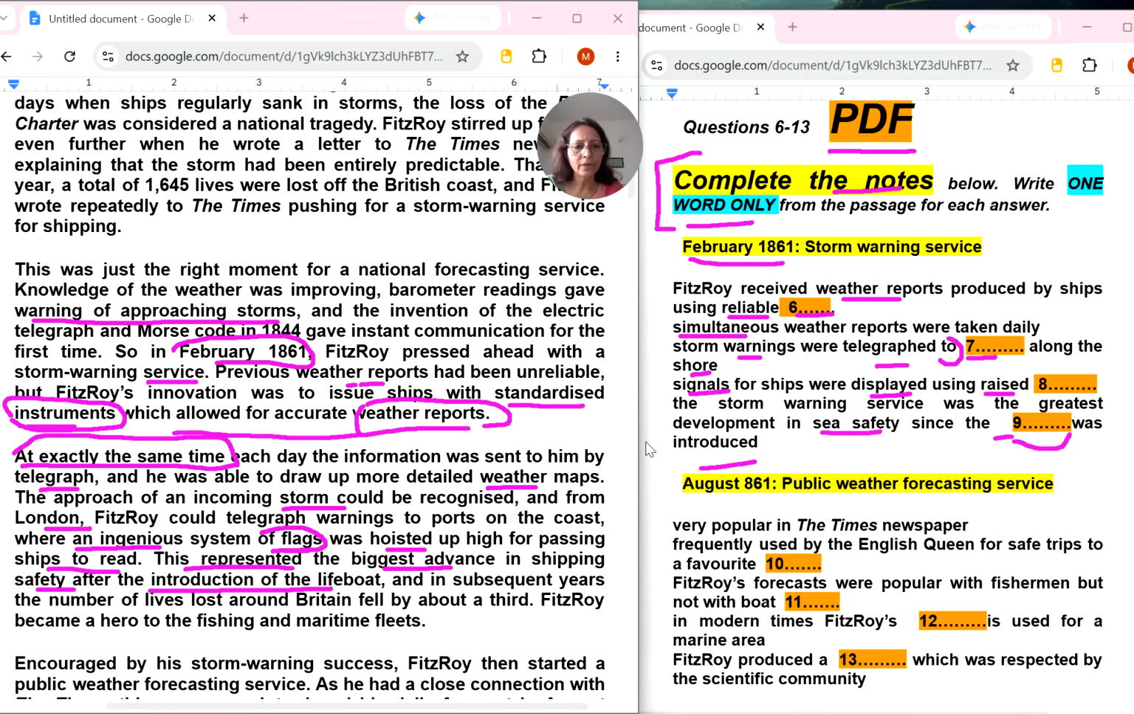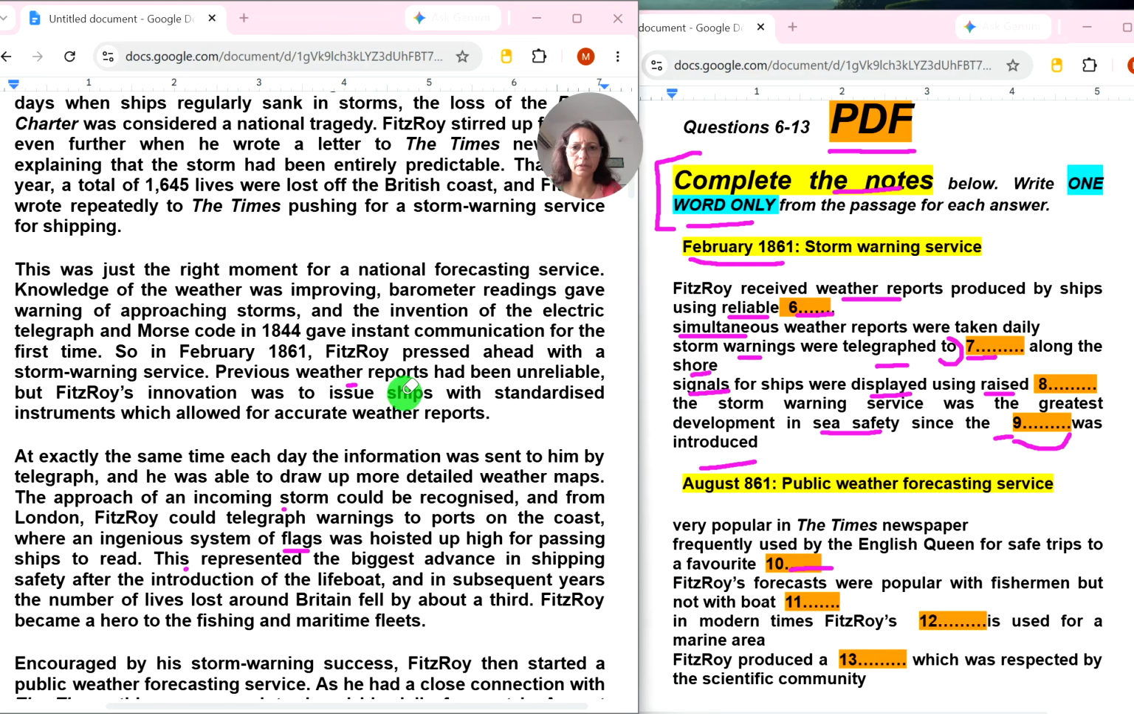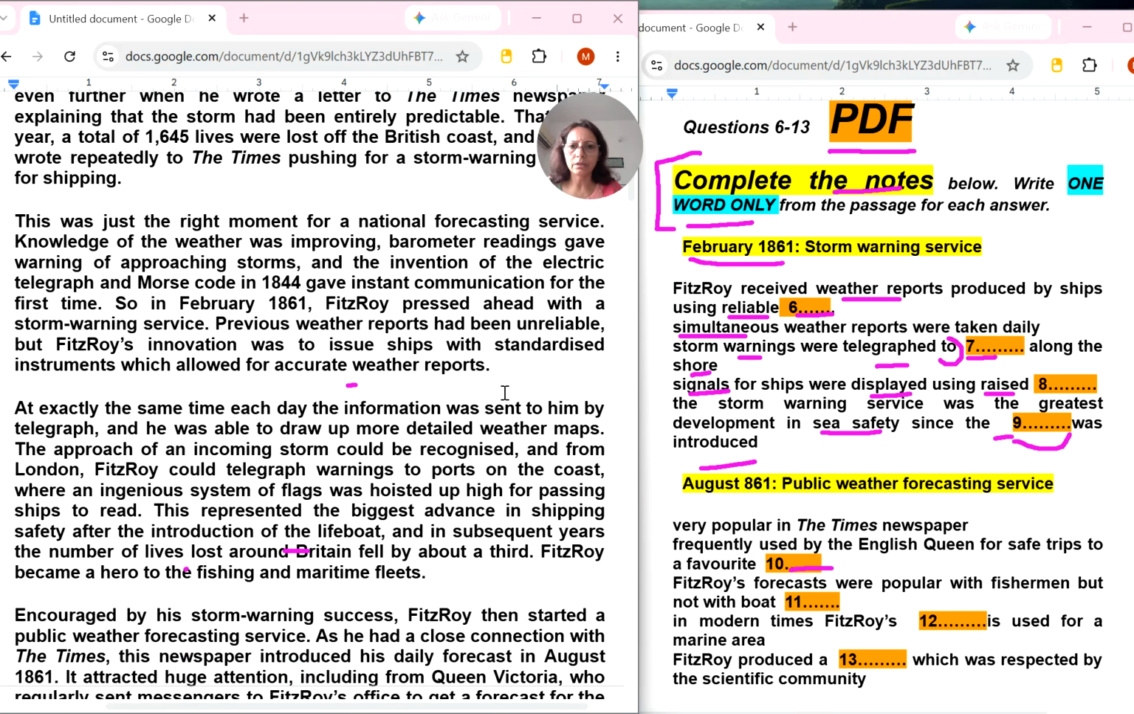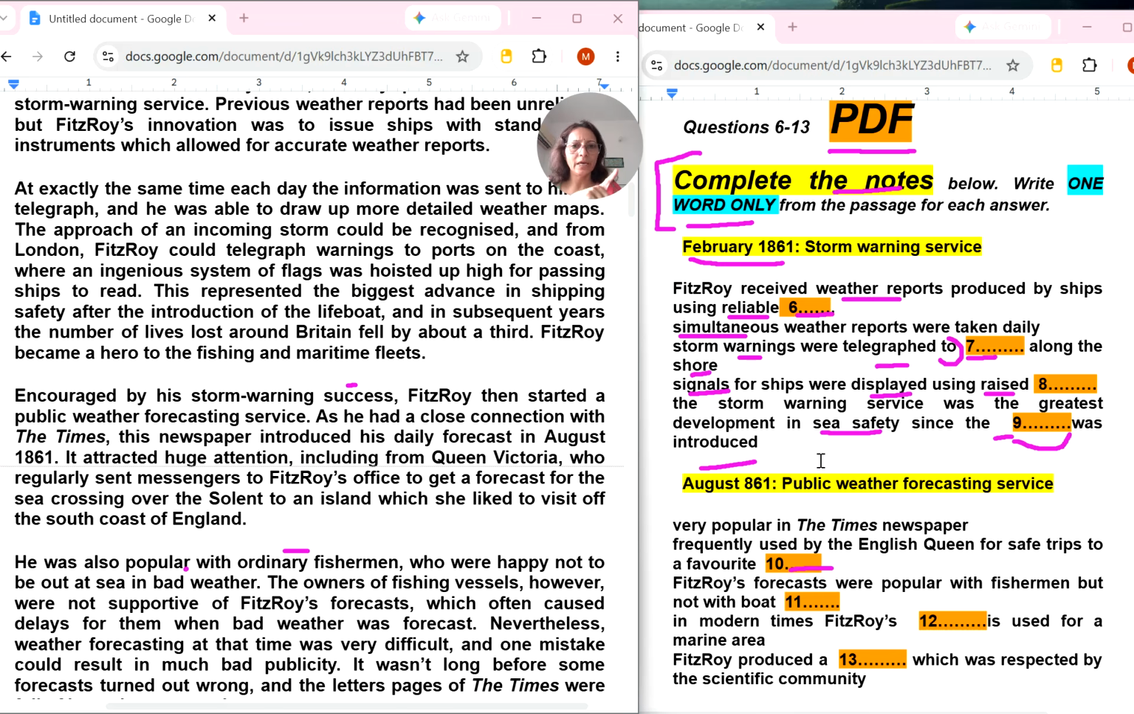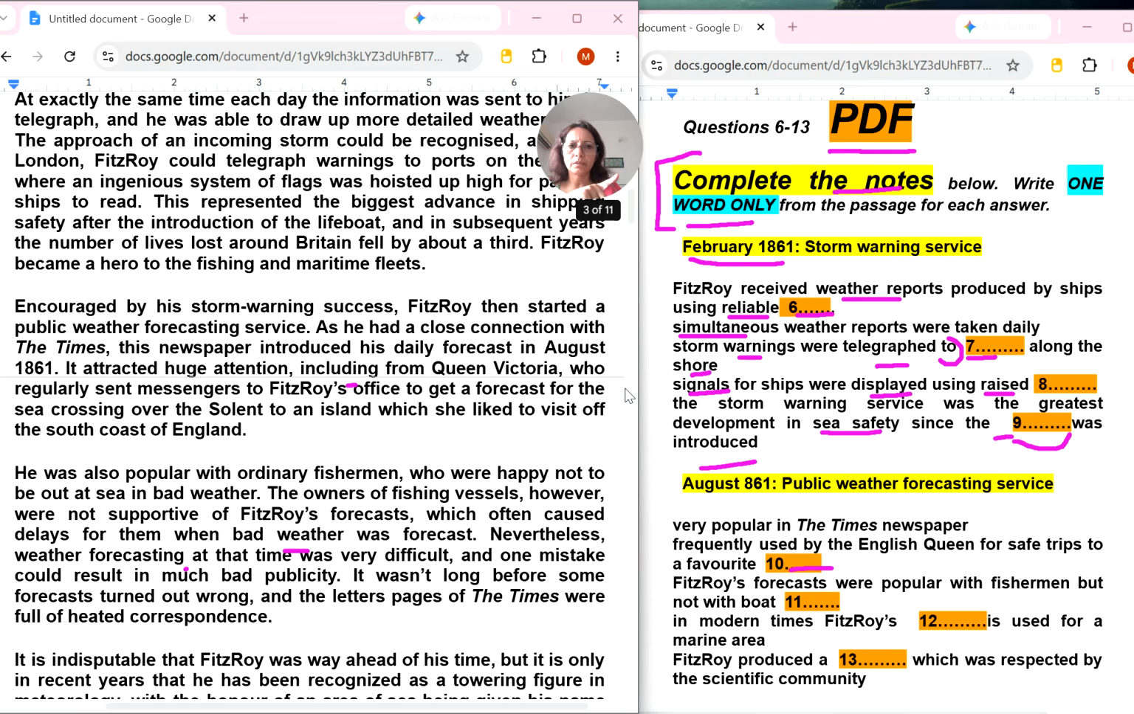Okay, now coming to the next number, 10th number. We can do it. 1861. Now let's erase everything. And yeah, 1861 is here. Public Weather Forecasting Service. Okay, it means the same paragraph is there. Let me see the next also. 1861 is here. So of course we have left the location of the previous paragraph here. Let's read the 1861. August 1861. This is the location. Okay.